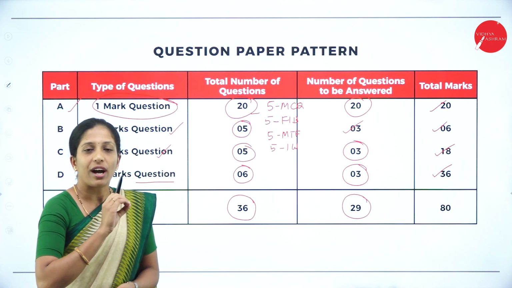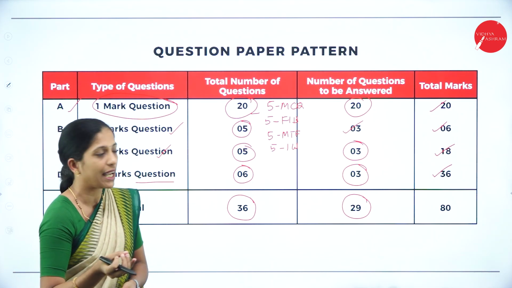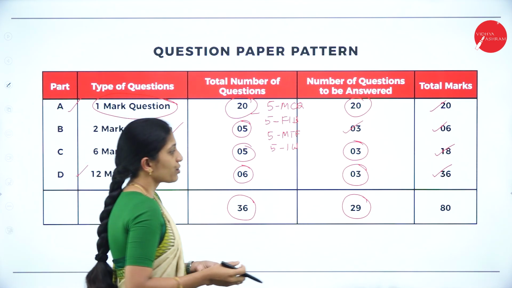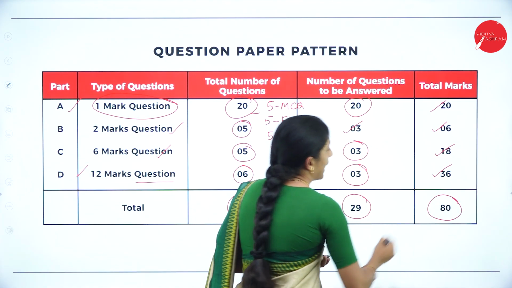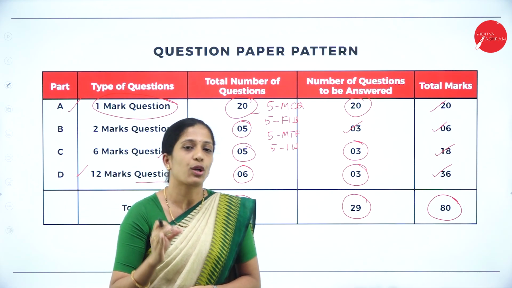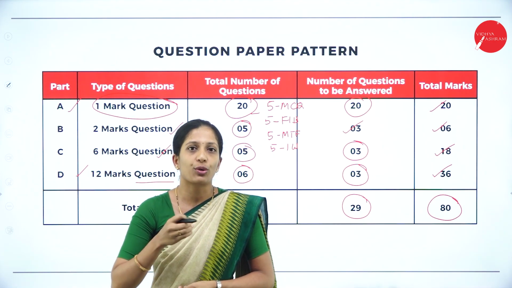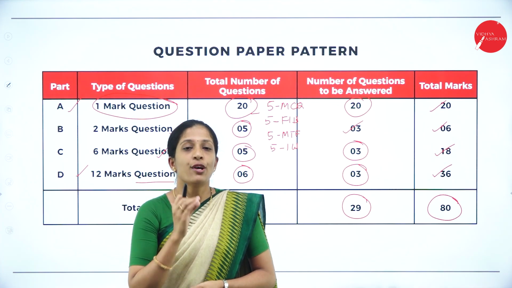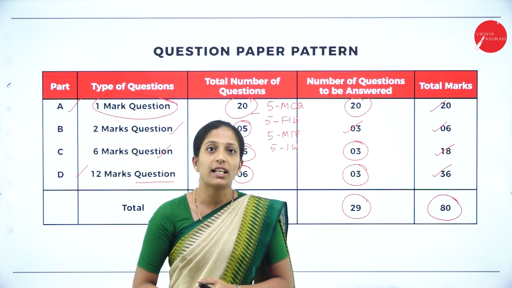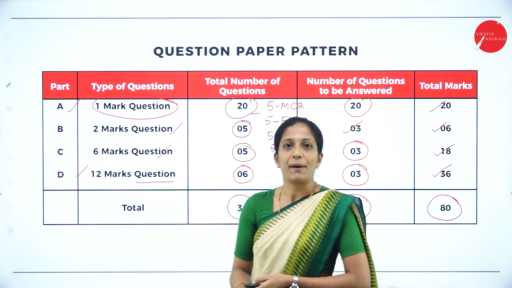As per the heading, you have to go through the headings, and under each and every section, you have to answer carefully, so that you are going to answer only 29 questions. So the mark you are going to get is 80 marks. So this is an 80 mark external question paper where 20 marks will be your internal marks, which you get from your respective colleges. So 80 marks you are going to answer in your final examination, that is your external paper. So hope you are clear about your question paper pattern.